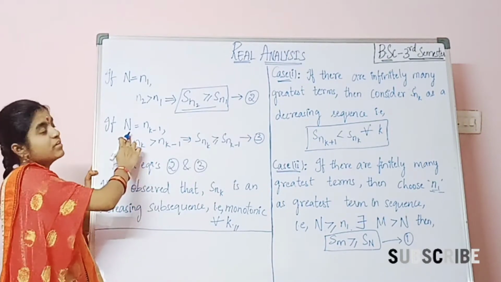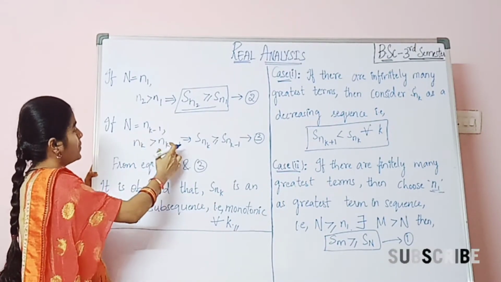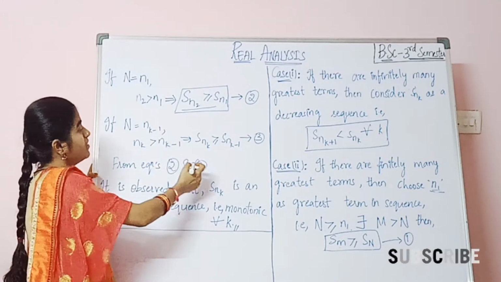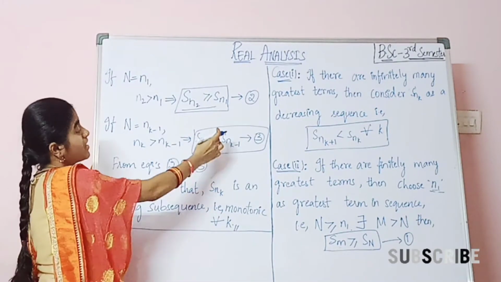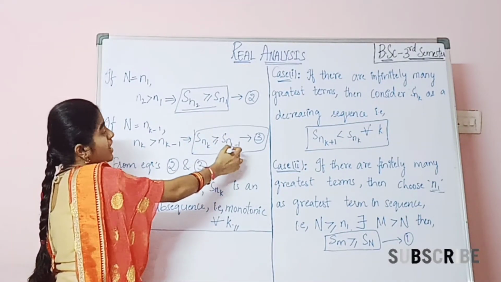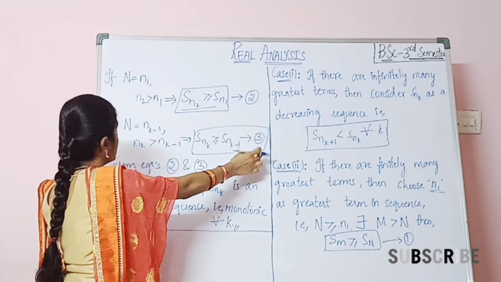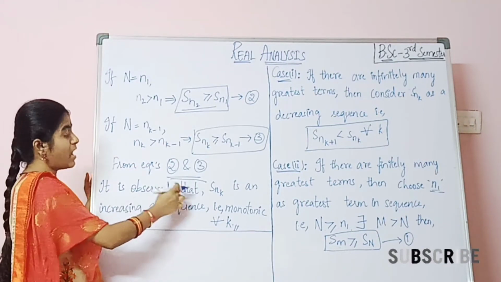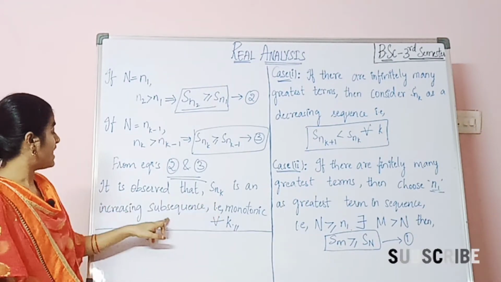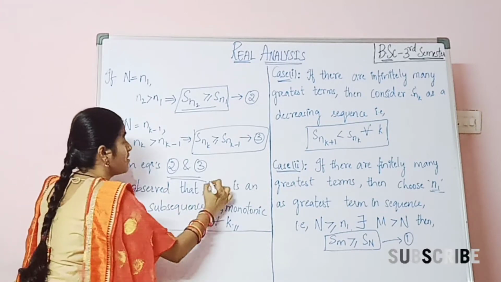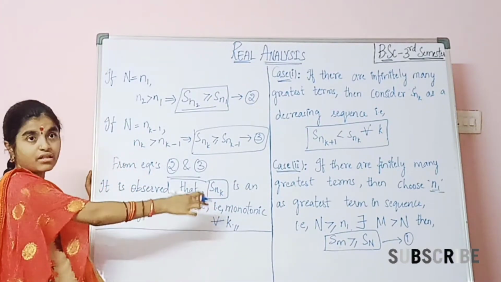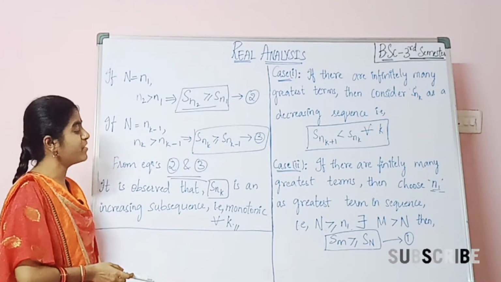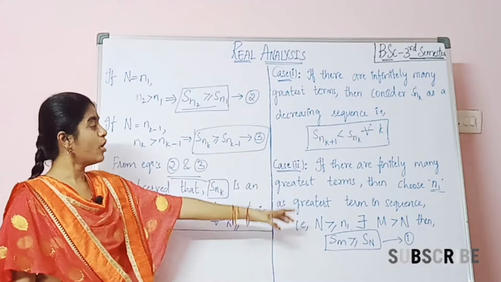Now if capital N equals nk minus 1, then nk is greater than nk minus 1, which implies Snk is greater than or equal to Snk minus 1. This is equation 3. From equations 2 and 3, we observe that Snk is an increasing subsequence, that is, monotonic for all k. So every sequence has a monotonic subsequence, either decreasing or increasing.